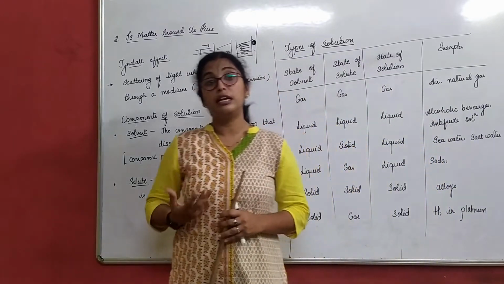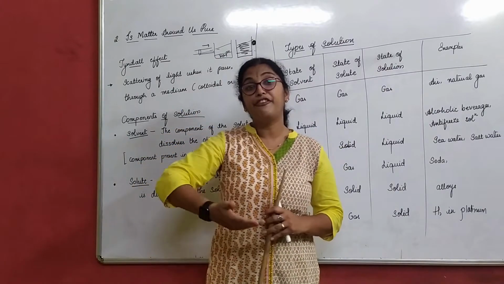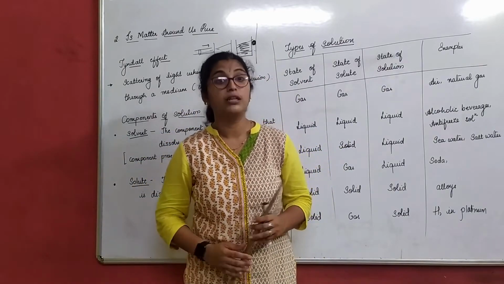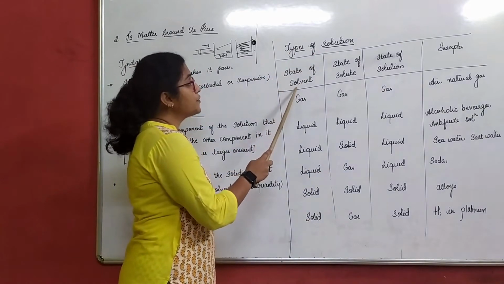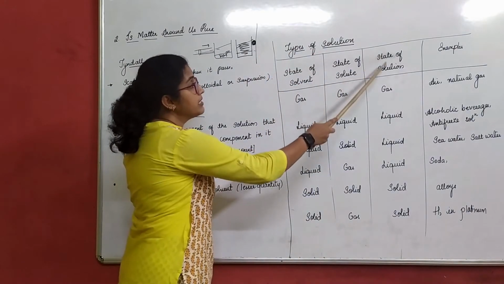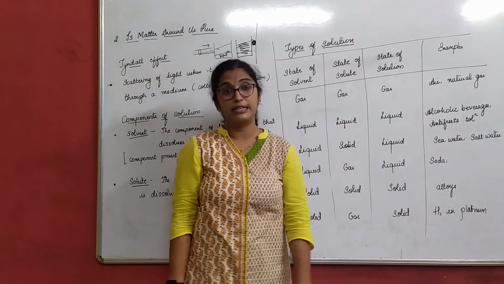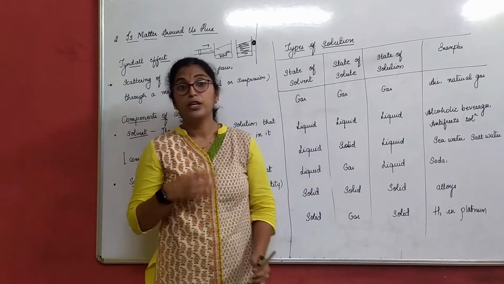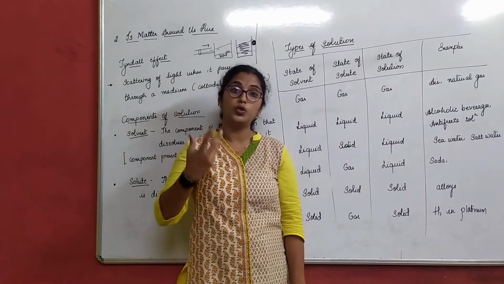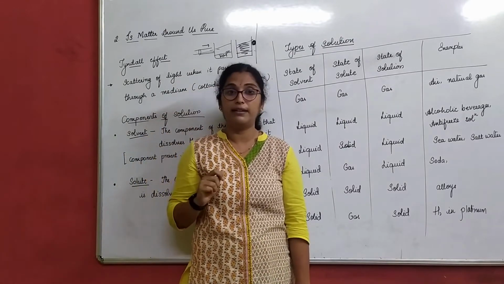Now based on the solute and solvent, we define the types of solution. That means we have types of solution, state of solvent, state of solute, state of solution and the examples. For example, if I have to prepare a lemonade, imagine. I take water, I take sugar, I squeeze the lemon in it, right?